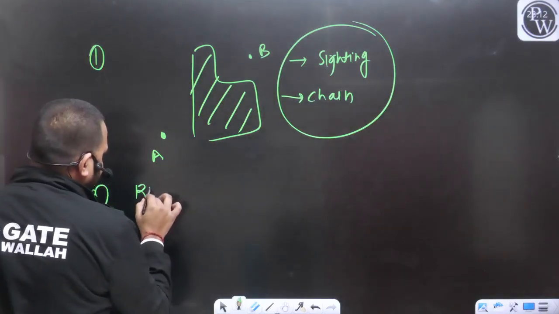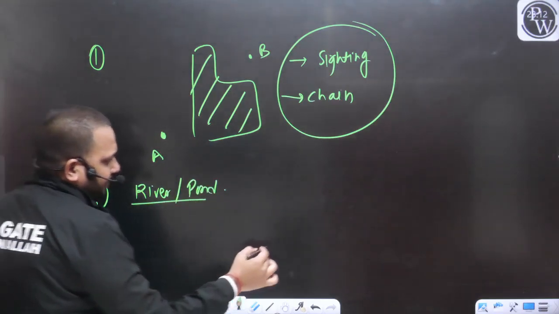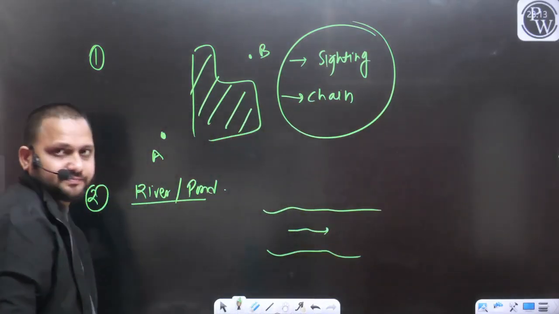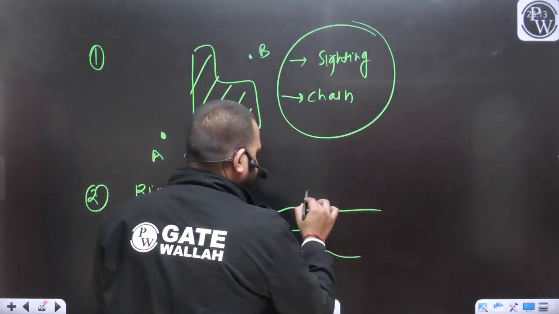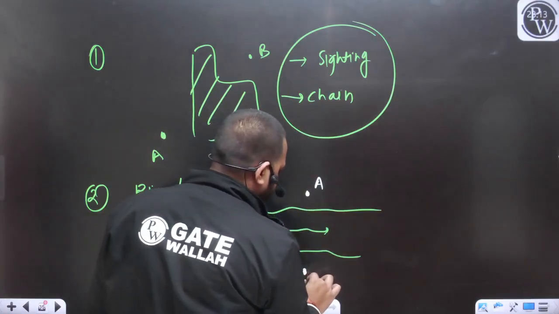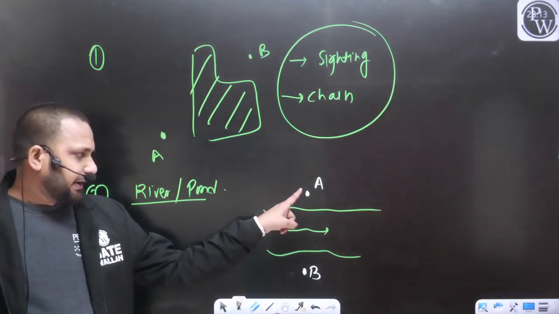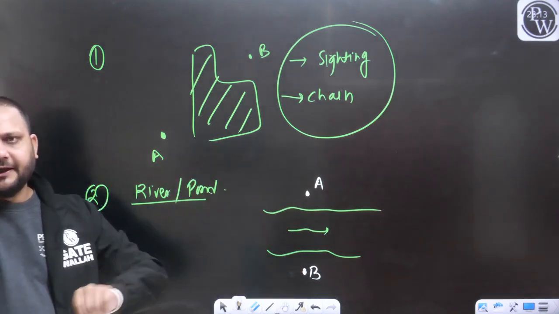Now let's take the example of a river or pond. So for example, this is the river. Now we have a point A, this is the point A, let's say. This is the point B. Can we sight point A from point B or point B from point A?